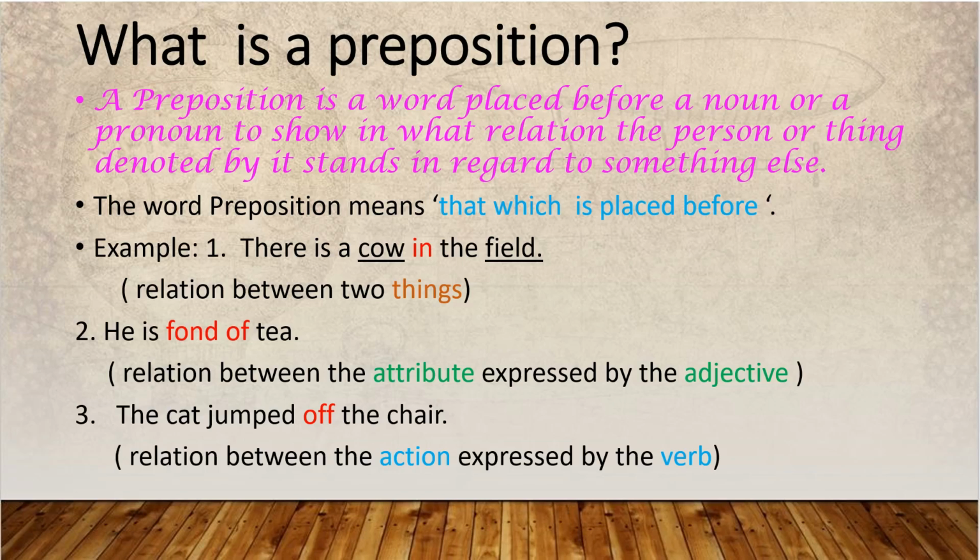See here, there is a cow in the field. If the word "in" is not there, "there is a cow the field", where do you get the meaning of the sentence? No. So "there is a cow" is a phrase. Where is the cow? In the field. It's showing the place of the field. So the preposition "in" is making the relation between two things, the cow and the field.